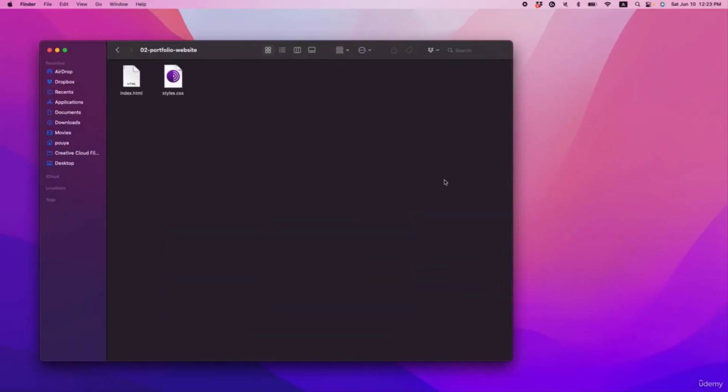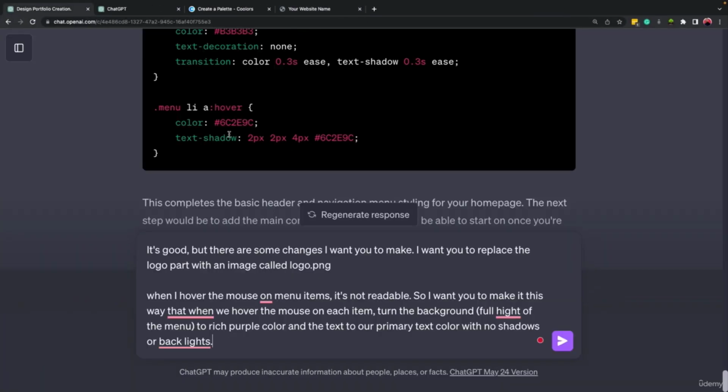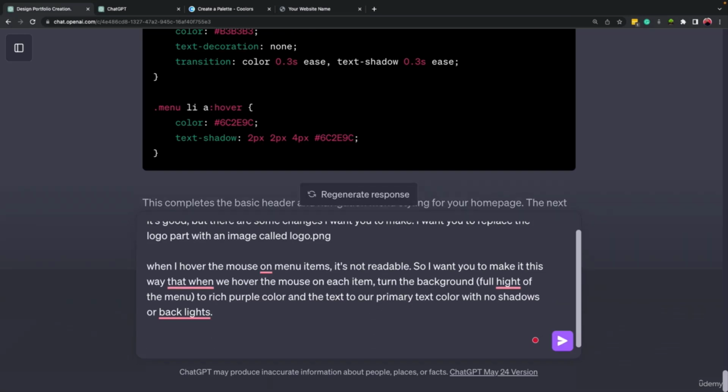If you pay attention here, when I hover, let me zoom in so you can see it better. When I hover, you see there is some backlight, purple light on it, okay? So I don't want that as well. Here we have it too. It's not nice. So, where were we? Okay, here we are. So that's all. And I can mention: write the whole CSS code from beginning again.